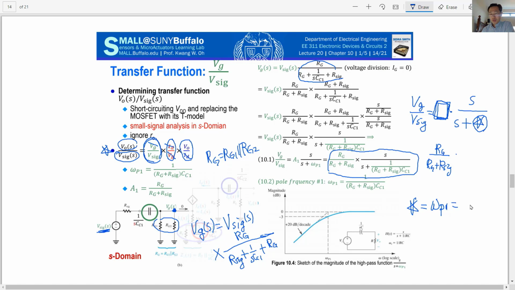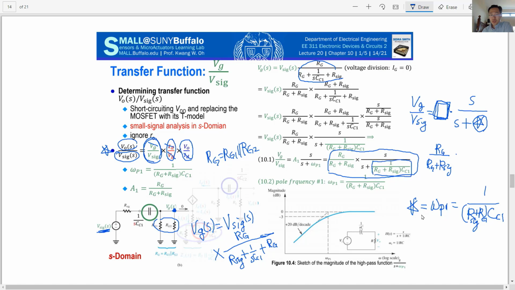If you remember, that will be 1 over the RC component, and C is CC1. And for R, if you look at this circuit again, R has two things: on the left side R signal, on the right side RG, and they are connected in series. So in the end, you have to add those two resistances together, one is the signal resistance, one is the gate resistance.